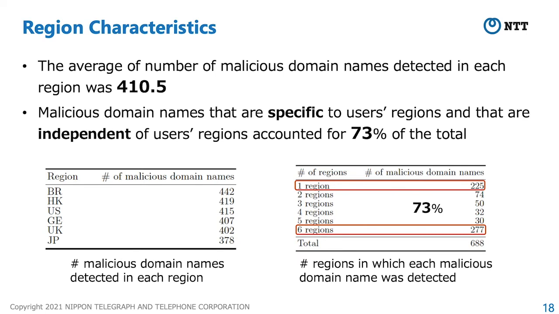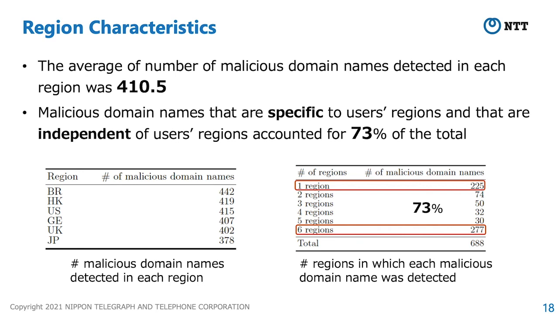We conducted our experiments from IP addresses in 6 regions by using a VPN service. The average number of malicious domain names detected in each region was 410.5. The highest number was 442 in Brazil, and the lowest was 378 in Japan.